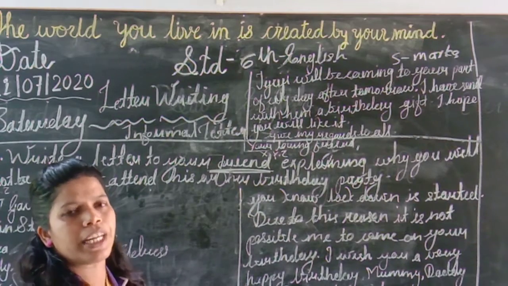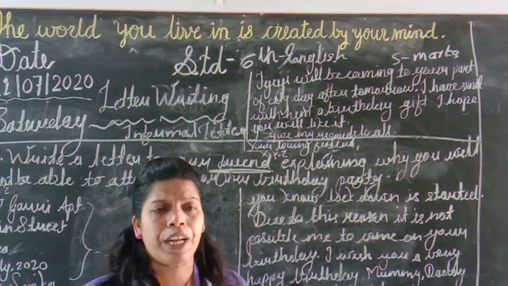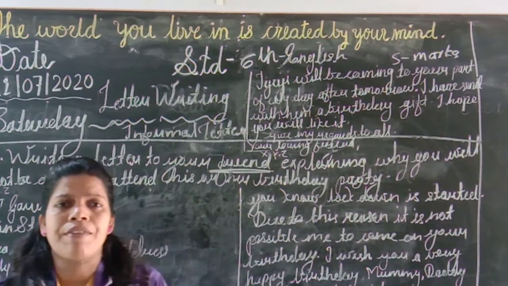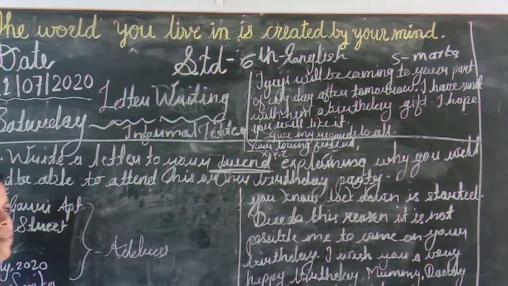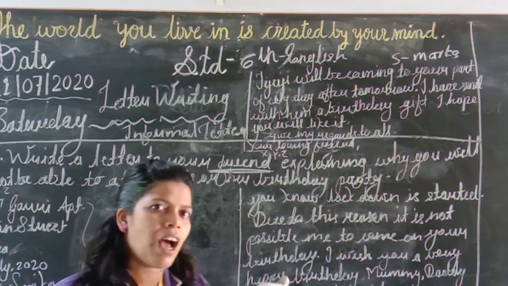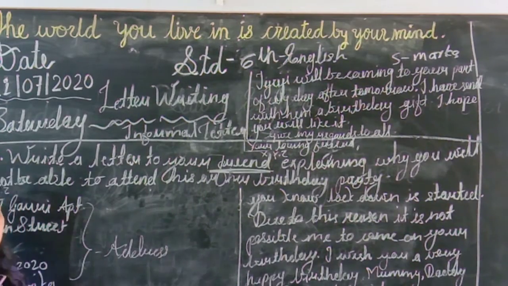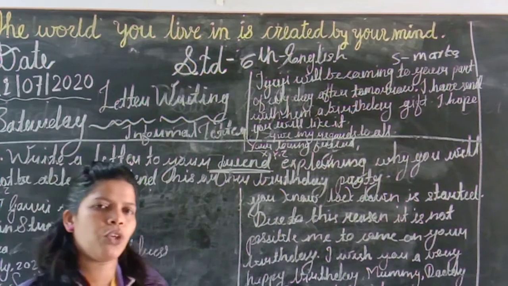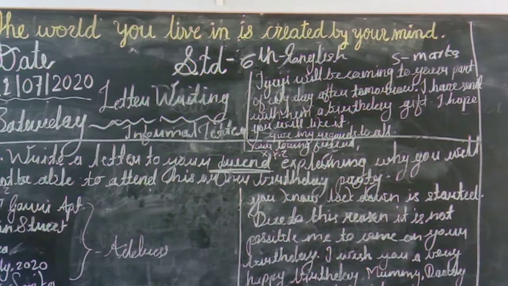Sometimes you have to ask, how are you, Sarika? I hope that you are safe and fine at home. The first sentence should come like this, as whenever you are meeting, you should say, Good morning, Sarika. How are you? What is going on at your home? This is the prior conversation between you and your friend. And then you have to start writing your letter.